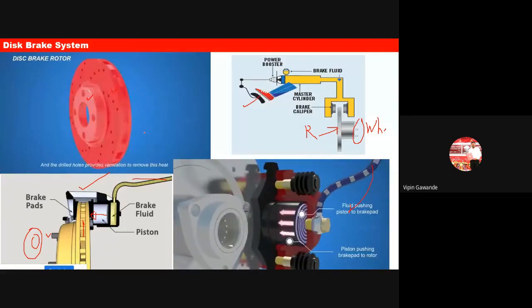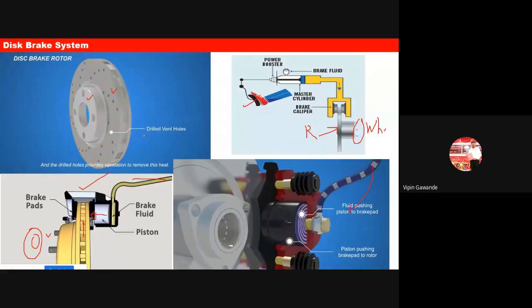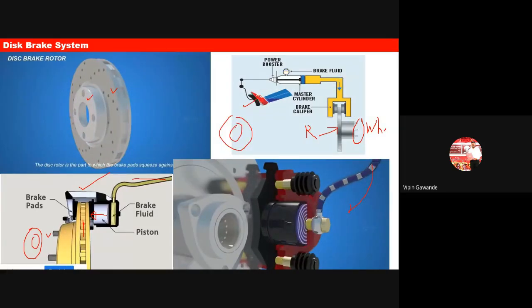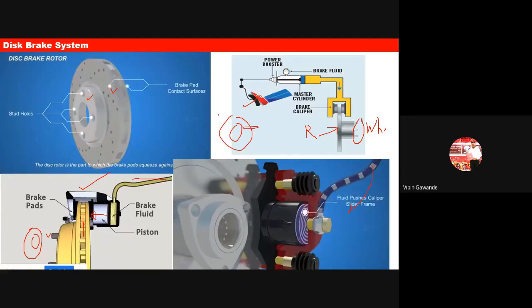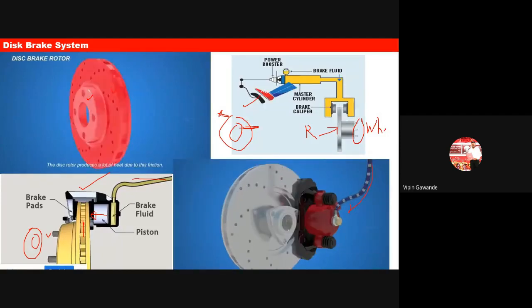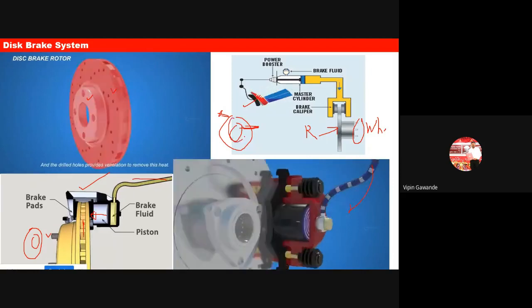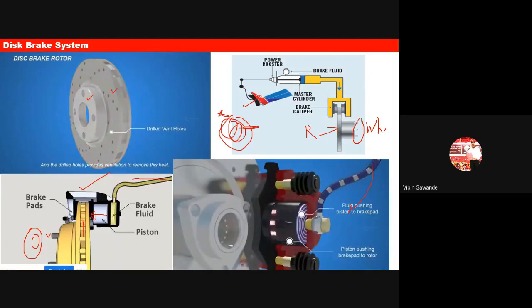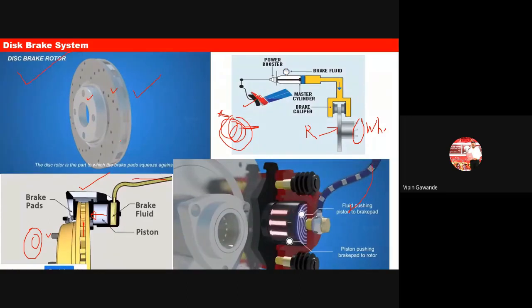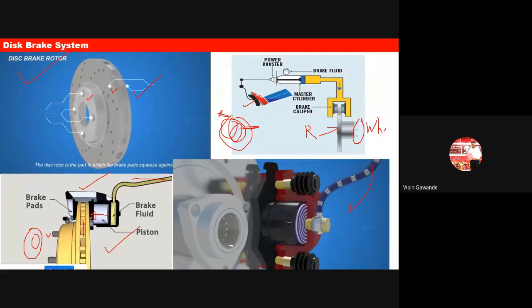So I hope you understand the concept now. The disc brake system is very simple. You have one rotor, you have to stop this, so you stop this using the brake pad. That is from two sides. It is coming in contact with the two things. Okay, so that is your brake pad, and the wheel gets stopped. So this is the simple working of your disc brake system that is available in the two-wheelers and four-wheelers also.